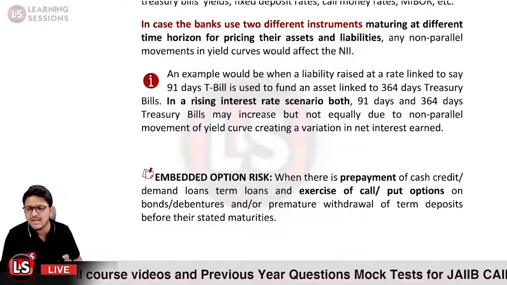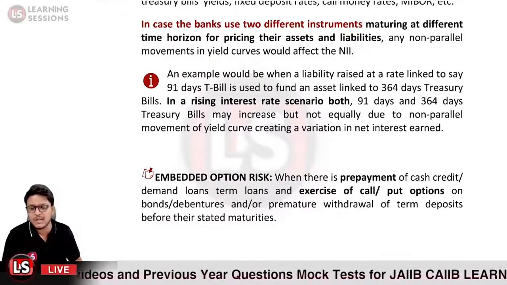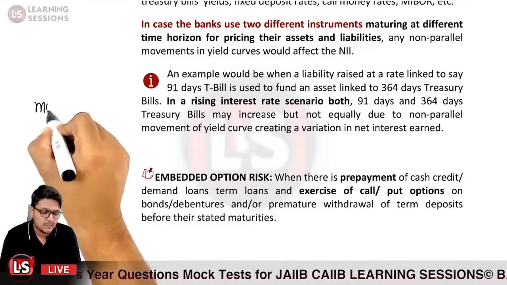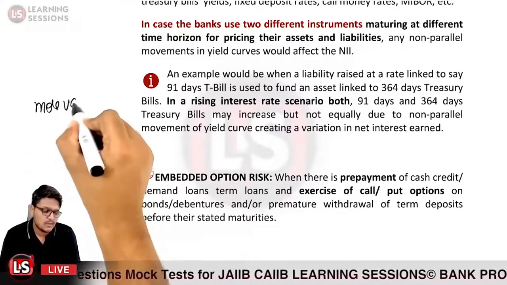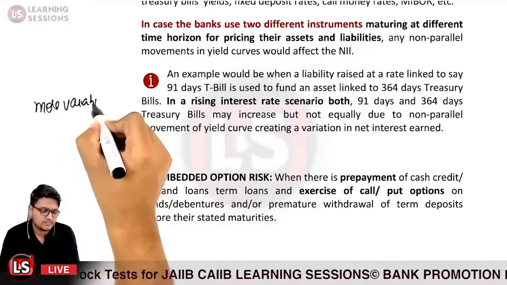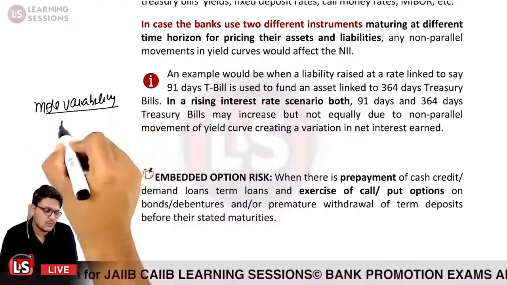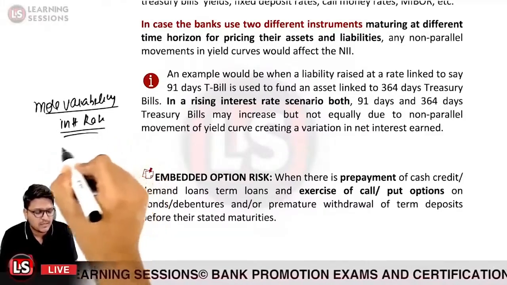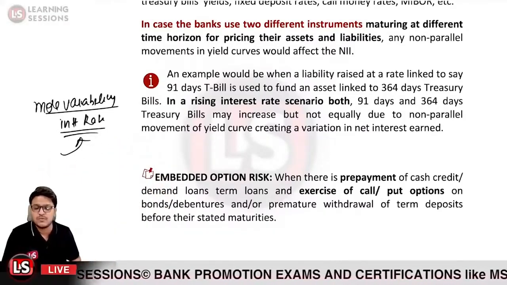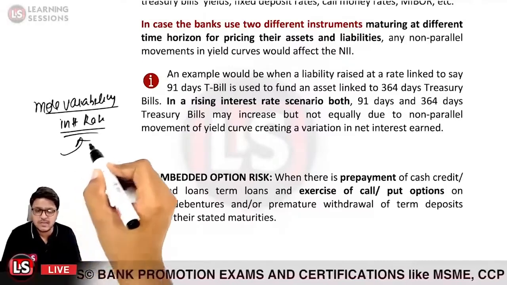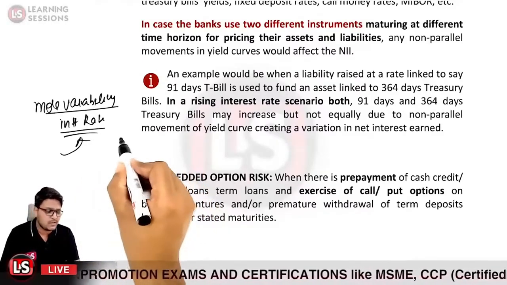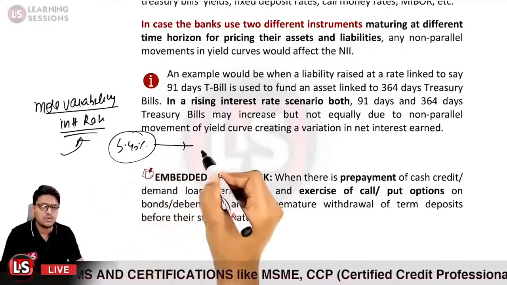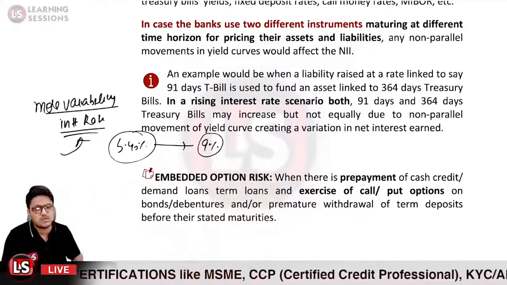Now how it is related to the interest rate risk, let me tell you. If there is more variability in the interest rate, in that case the embedded option risk is higher. Let us take this scenario that previously the interest rate was 5.40%, but now it changed to 9%.